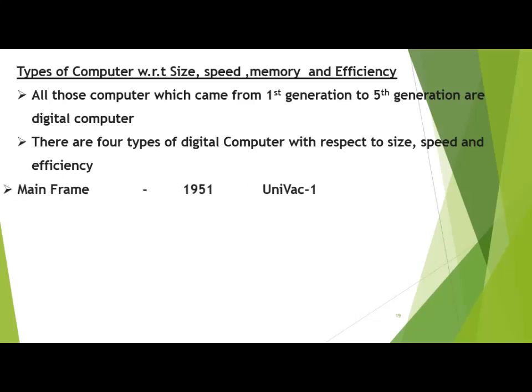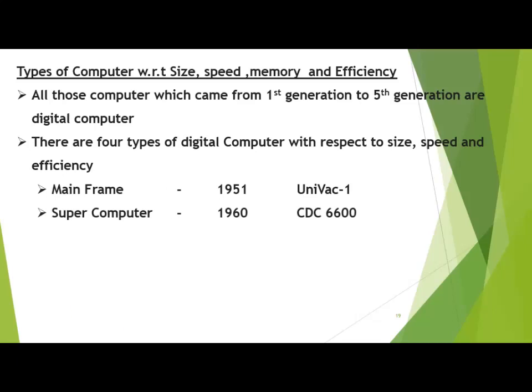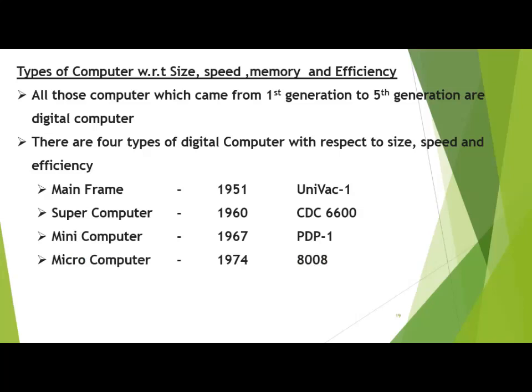As I told you earlier, the mainframe came around the 1950s, and the first mainframe computer is called UNIVAC 1. There were others, but this is the famous mainframe computer. Later on, the supercomputer was introduced in 1960. Its example is CDC 6600. Later on, many supercomputers have come in the world. The minicomputer came in 1967, with the example of PDP-1, and the microcomputer was introduced in 1974, when Intel introduced its first processor, the 8008. So now we are moving to the next slide.